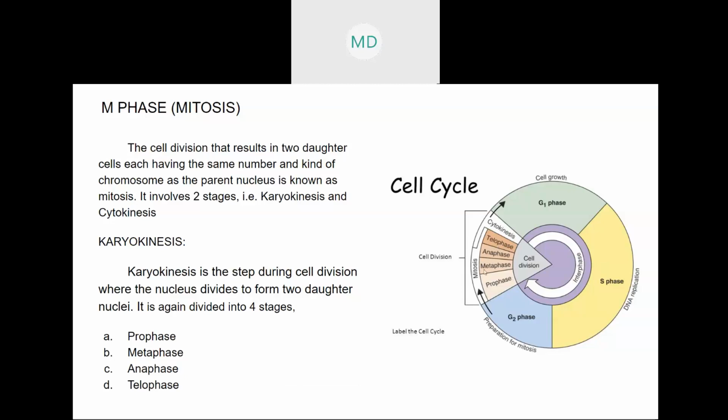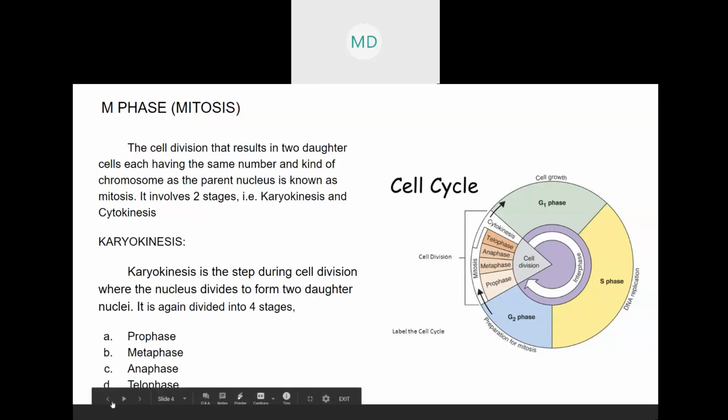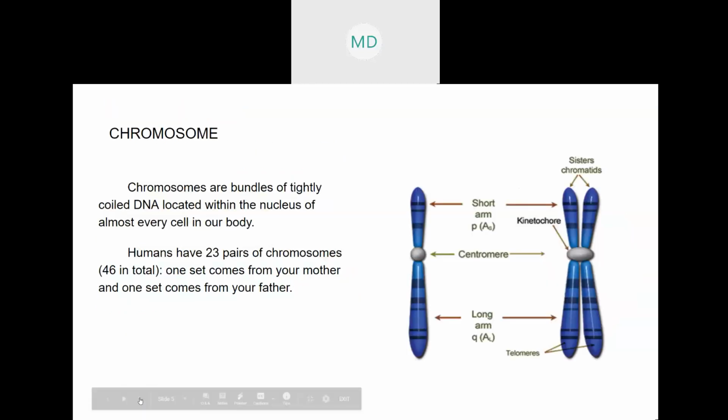We will learn about each phase in detail. But before that, we need to know what is a chromosome, because in those stages, chromosomes play a very important role.